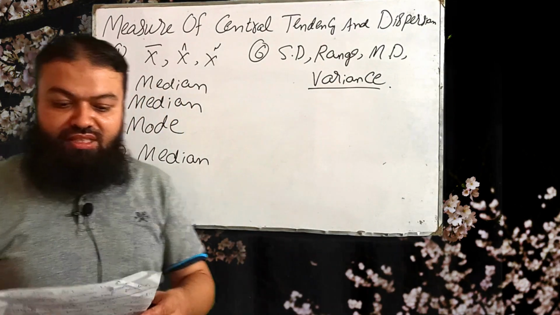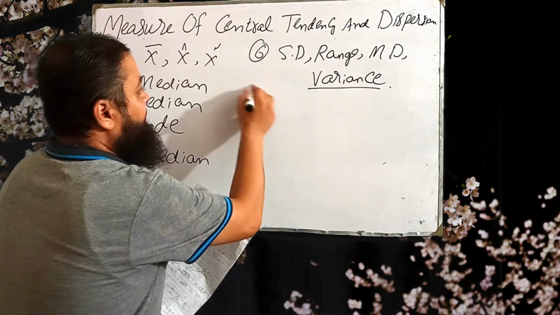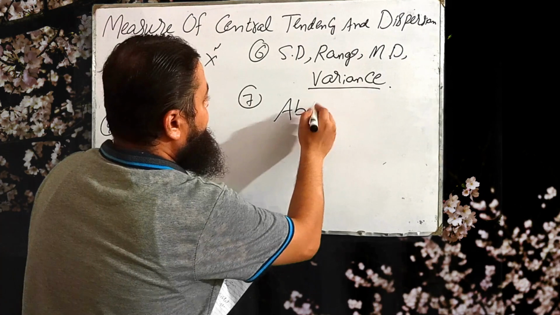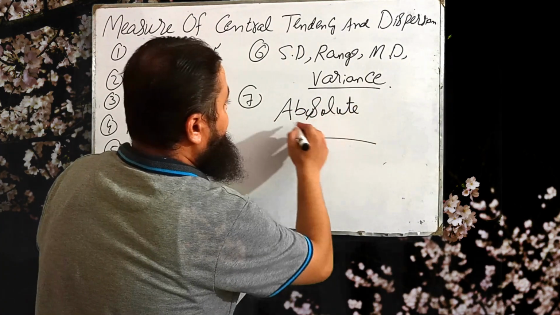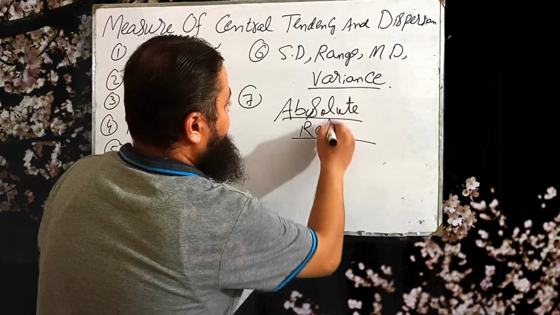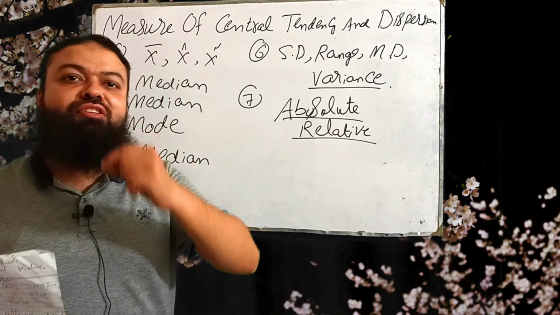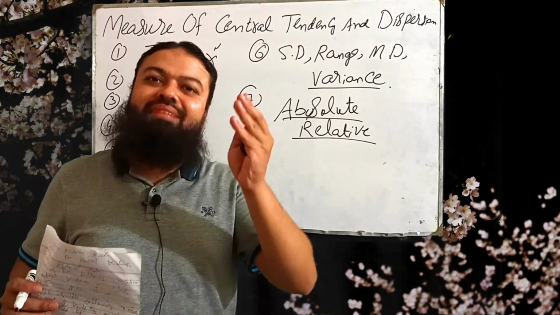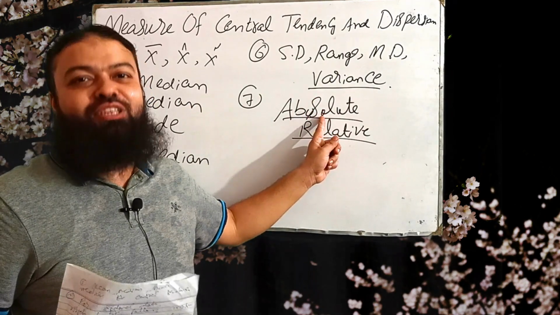Number seven, there are two types of dispersion. Number one is absolute and the second one is relative. Here I want to mention one thing: standard deviation, mean deviation, quartile deviation, range, these all are absolute measure of dispersion.